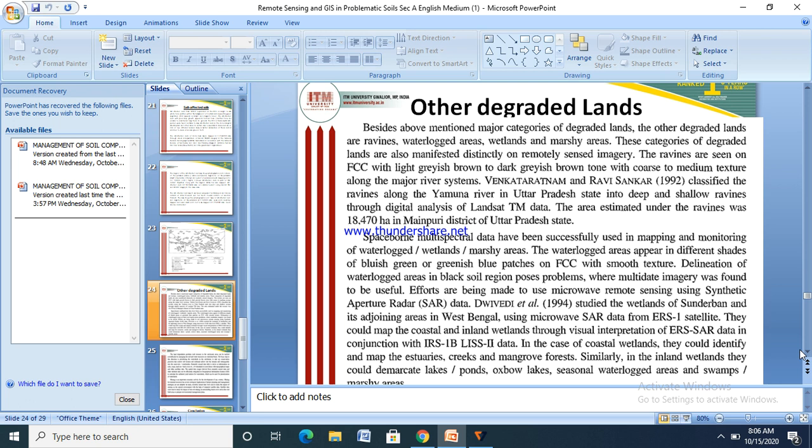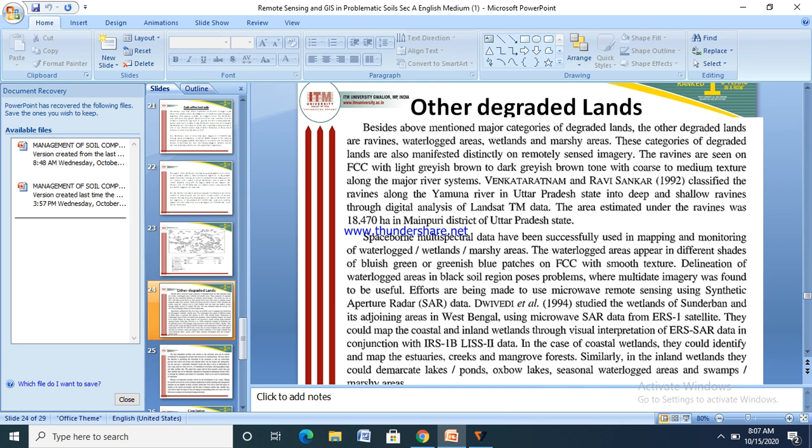Dwivedi et al. 1994 studied the wetland of Sundarban and the adjoining area in West Bengal using microwave SAR data from the ERS-1 satellite. They could map the coastal and inland wetland through visual interpretation of ERS-SAR data in conjunction with the IRS-1B LISS-II data.